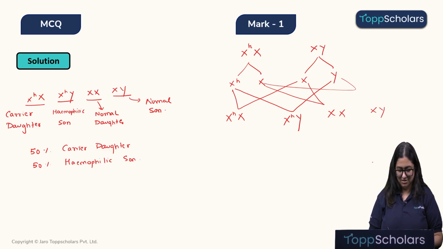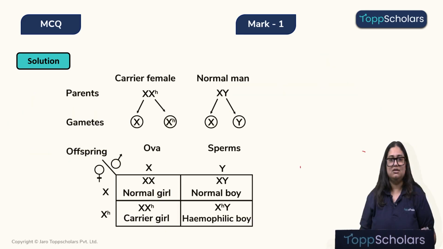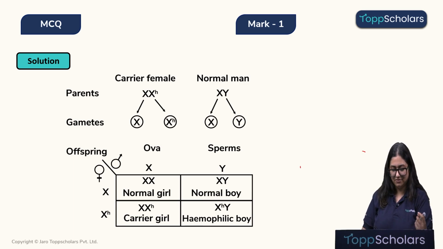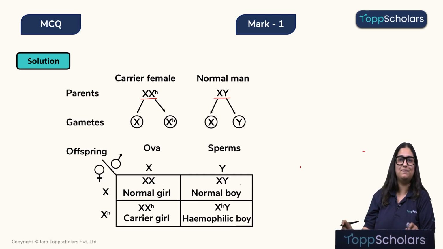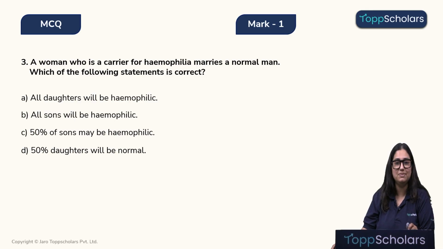Now let's look at the solution which is provided to us. We can see the same thing over here children. So this is a carrier female, this is a normal male, and these are the gametes that will be produced. On different combinations, we will get one normal girl, one normal boy, one carrier girl and one hemophilic boy. Therefore, the correct answer will be, children, 50% of the sons may be hemophilic.